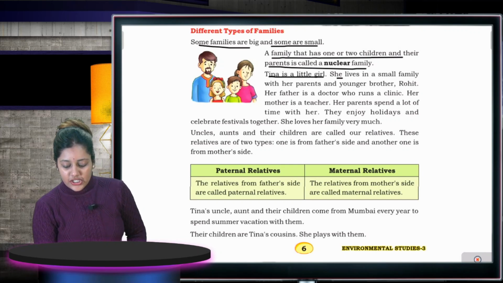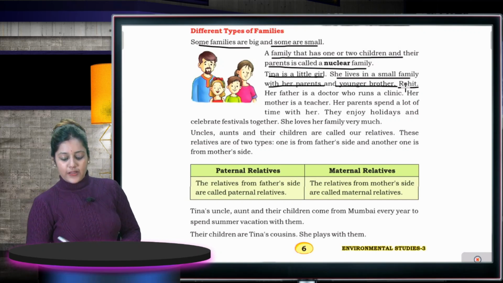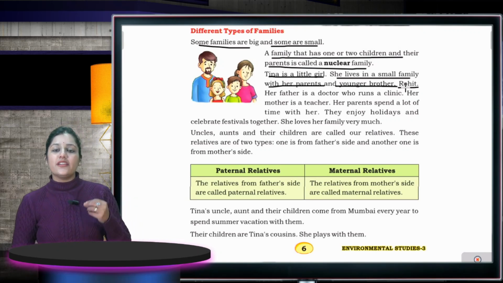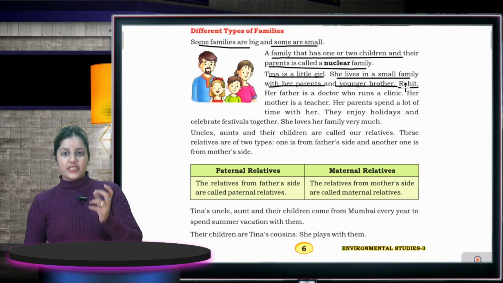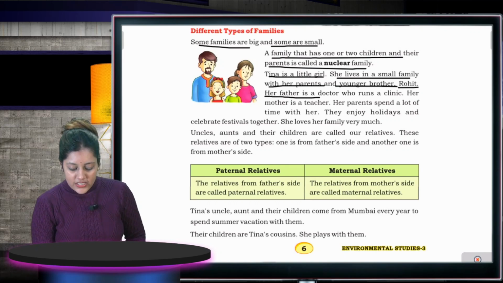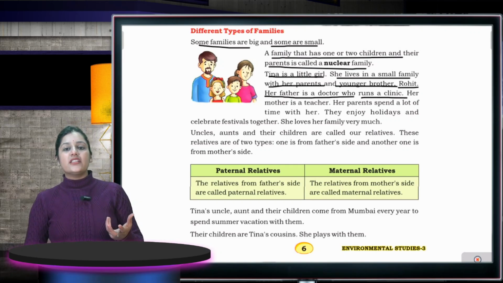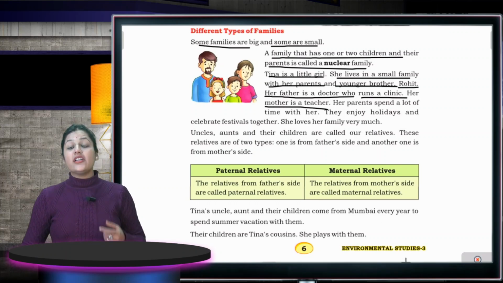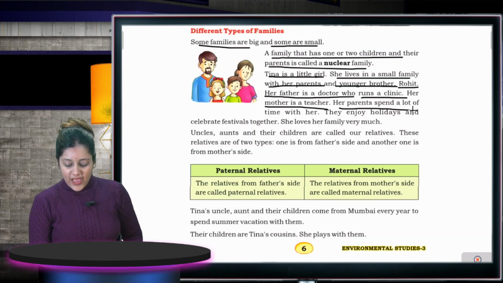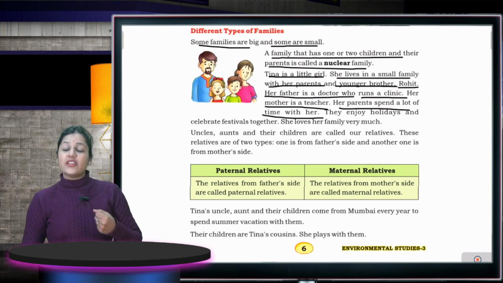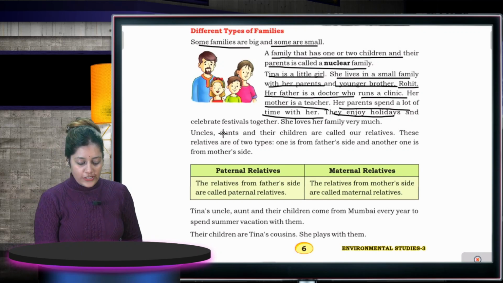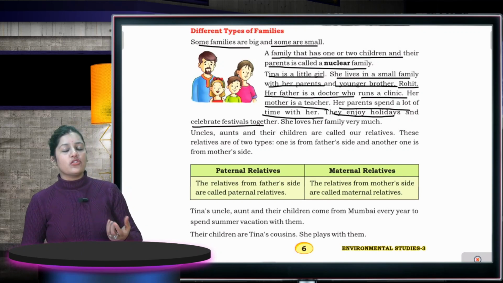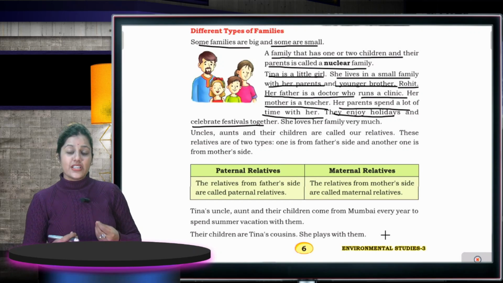Tina is a little girl. She lives in a small family with her parents and a younger brother, Rohit. So her family is her parents, her brother and herself. Her father is a doctor who runs a clinic. Her mother is a teacher. Her parents spend a lot of time with their children. They enjoy holidays and celebrate festivals together.